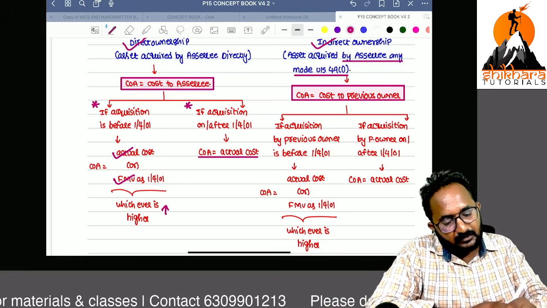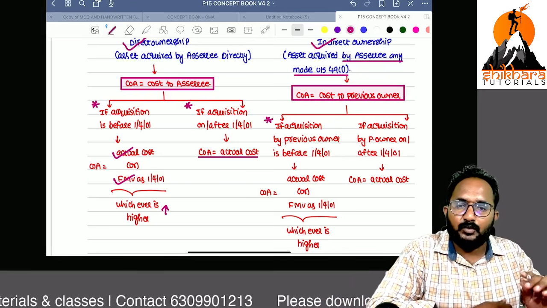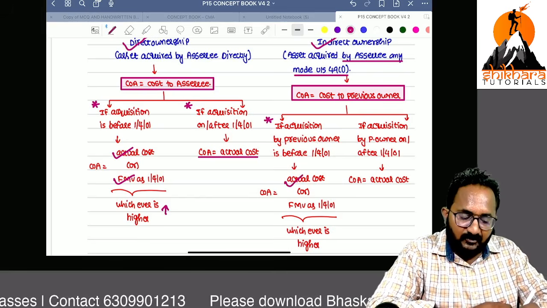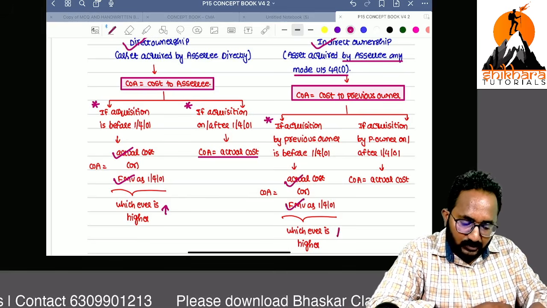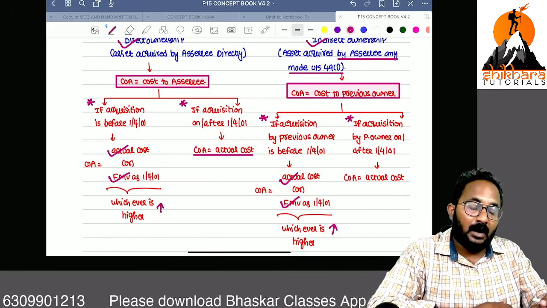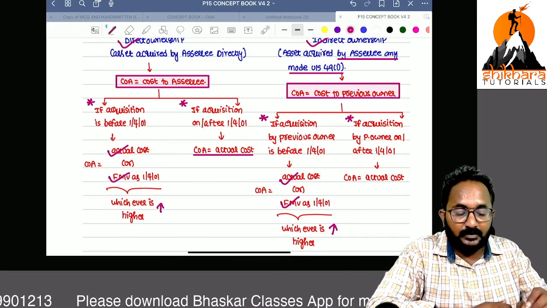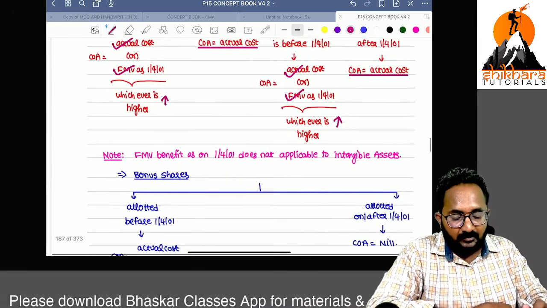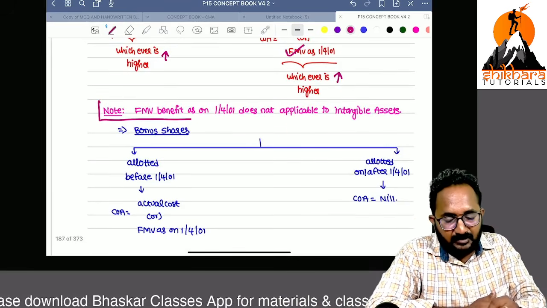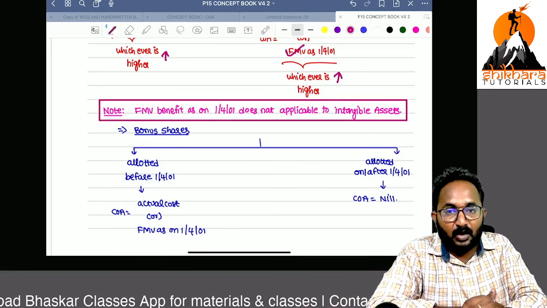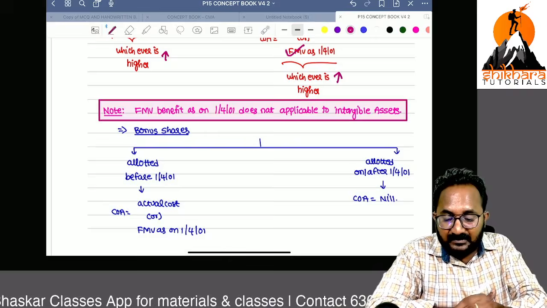If the previous owner purchased before 1/4/2001, for the previous owner also we can apply the FMV benefit as on 1/4/2001. If the previous owner purchased on or after 1/4/2001, actual cost only we have to take. And a very important note point: the FMV benefit as on 1/4/2001 is applicable only for tangible assets, not for intangible assets.